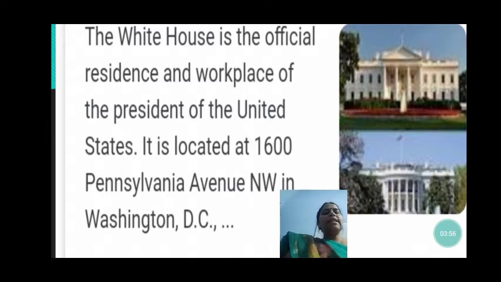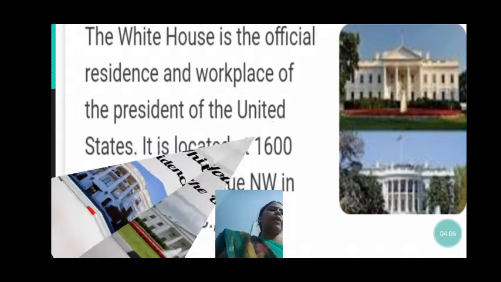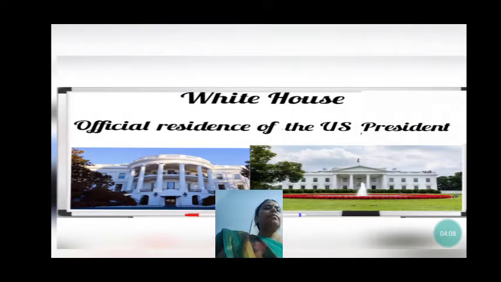And where is it located? It is located at the address 1600 Pennsylvania Avenue NW, Northwest, in Washington DC. You can see White House, white in color.